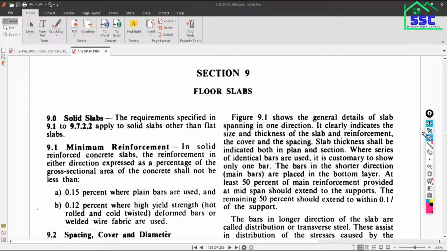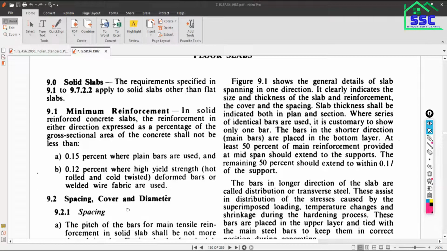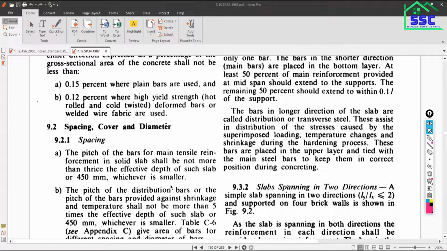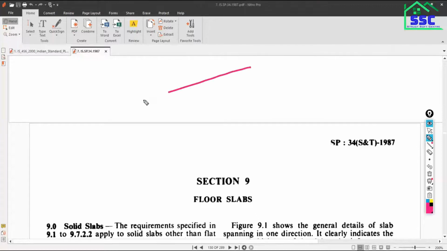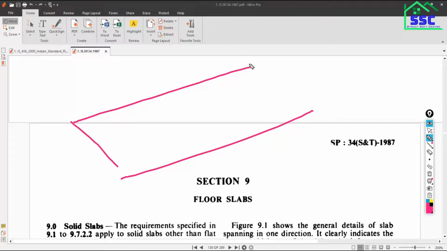Now next, spacing. How much spacing you have to provide for the main bars and distribution bars. As you know, there are two types of bars for the slab. One is your main bars and the second one is your distribution bars. In case of a one-way slab, the main reinforcement will be along the shorter direction. So how much spacing you have to maintain between two main bars, that recommendation is given here.